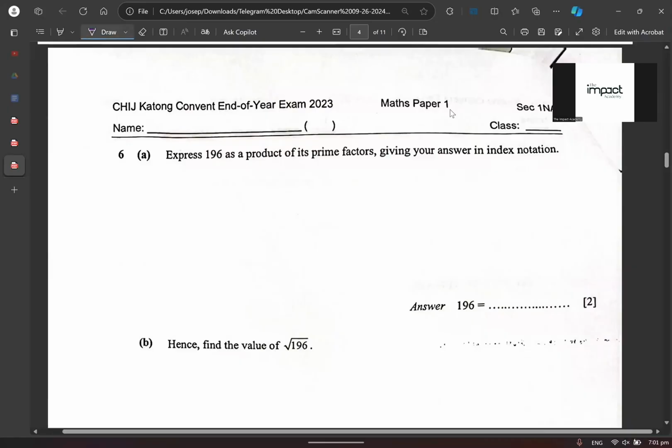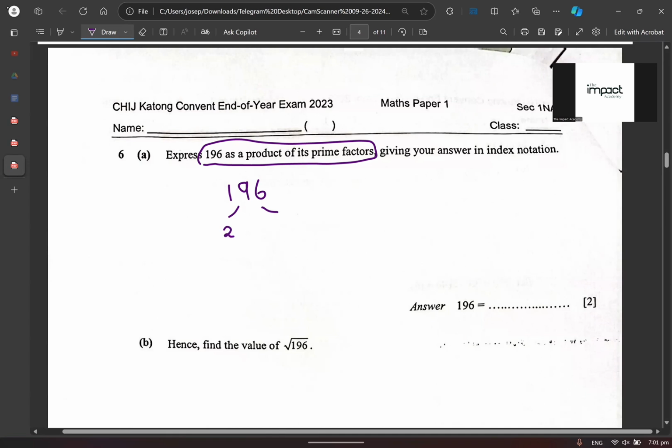Okay, just 11 plus 3s, and that's your answer for this question. Over here you can see: express 196 as a product of its prime factors. Agree so far? We want to write 196 first, and then break it up. You have 2 over here, and 196 divided by 2 gives 98. Break it up again: 98 divided by 2 gives 2 and 49. Agree or disagree?